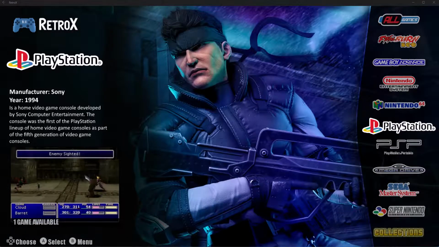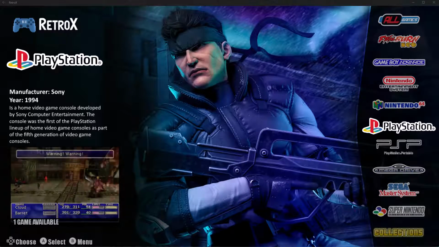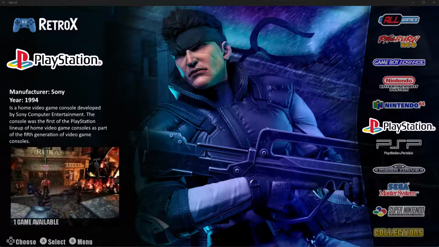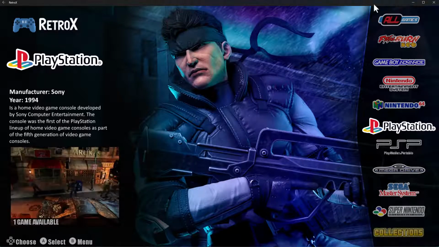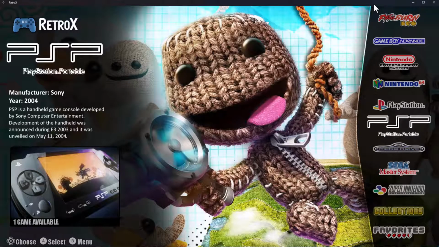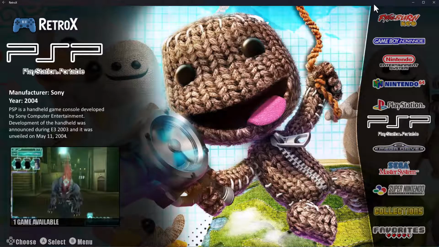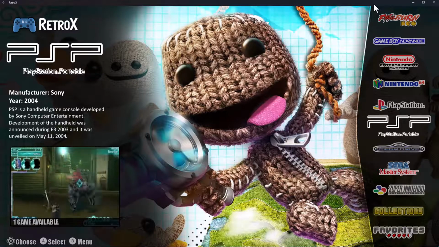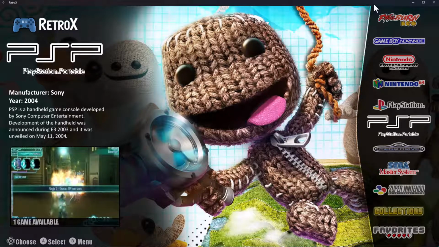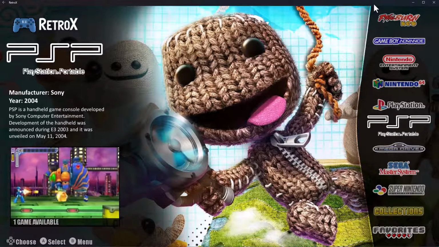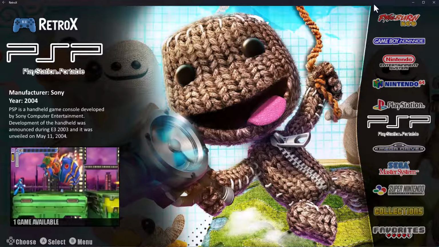Well, I've been through. I've added a PlayStation game and a PSP game. Unfortunately, I think at this stage it's not quite ready because they didn't load properly. I got a very small screen for PSP that kept jumping about. You couldn't really see it. PSP and PlayStation, sorry, didn't start at all. Just got a black screen.